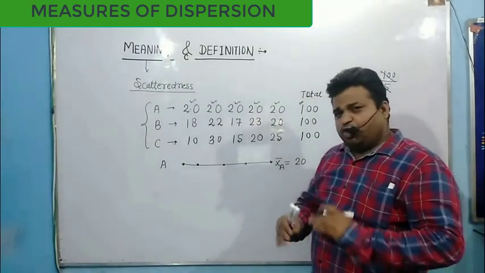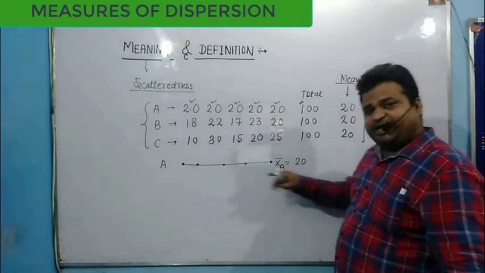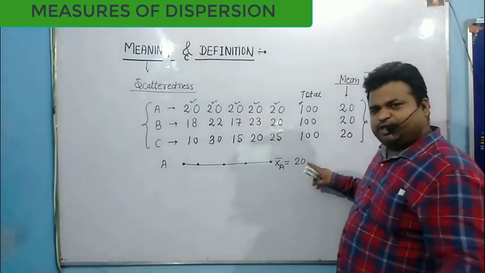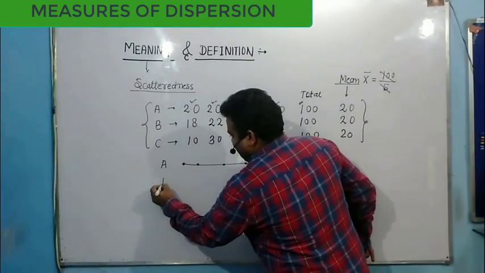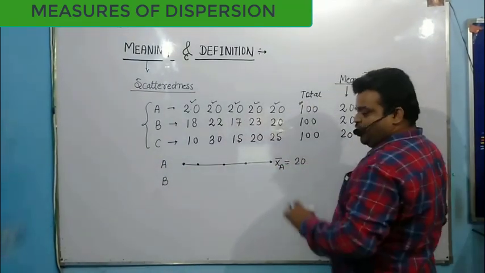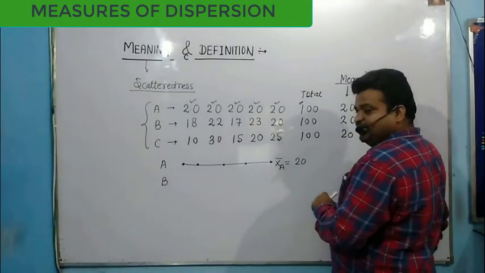Okay. So there is no variation from the mean, no variation from the central value. There is no variation, no scatteredness. So in this case, all the values lie on the same mean line.